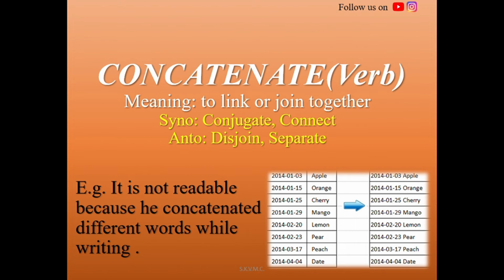A similar example can be taken like some of the students in their final exam, what they do is they will concatenate some of the words so that it is not readable. When he or she is not knowing the answer, they will try to concatenate each and every word so that it can't be read by the examiner, and it should appear to the examiner that it is right. So concatenate means to link or join together to form a chain.